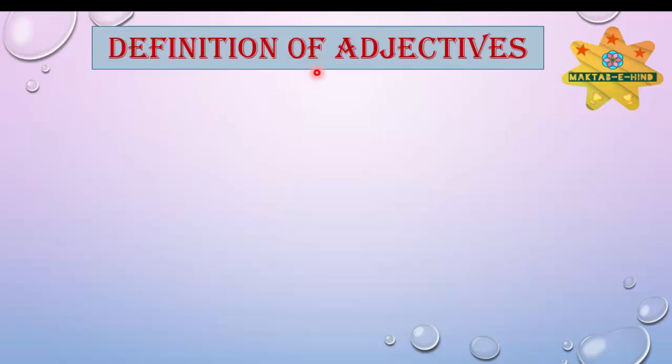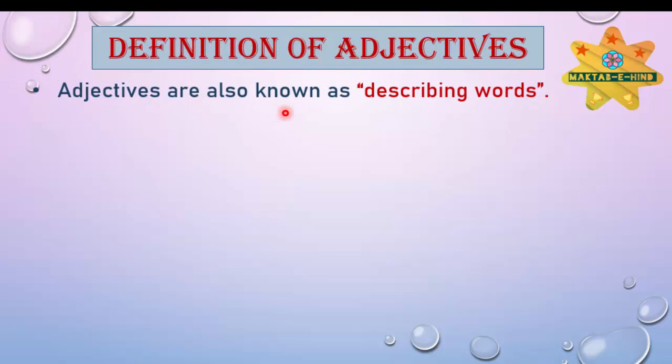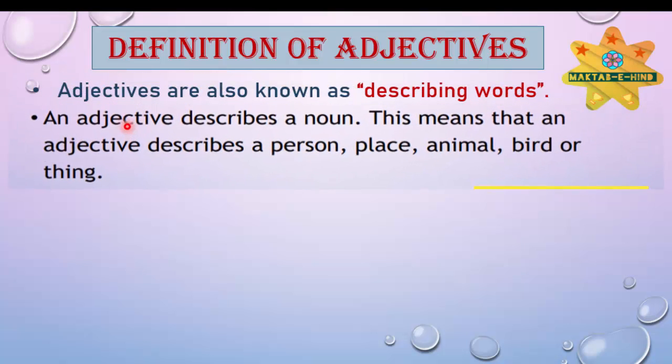Let's see the definition of adjectives. Adjectives are also known as describing words. An adjective describes a noun. This means that an adjective describes a person, place, animal, birds or thing.